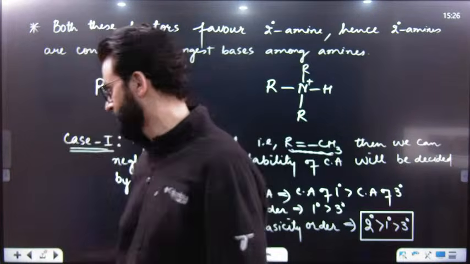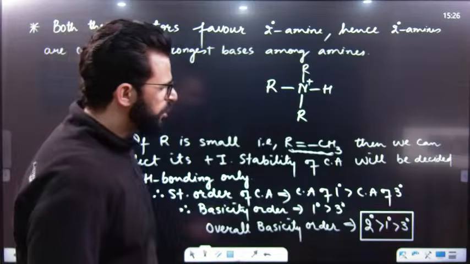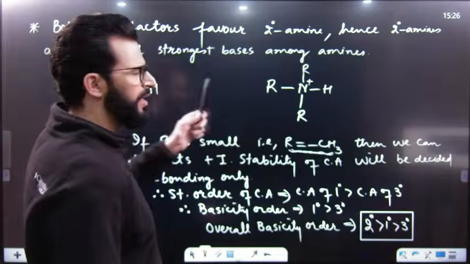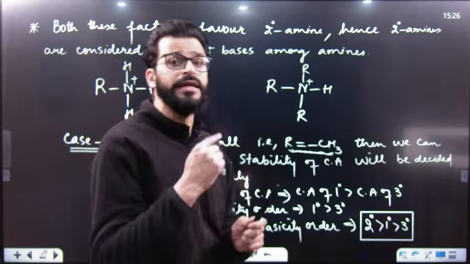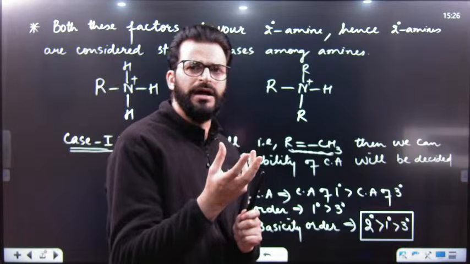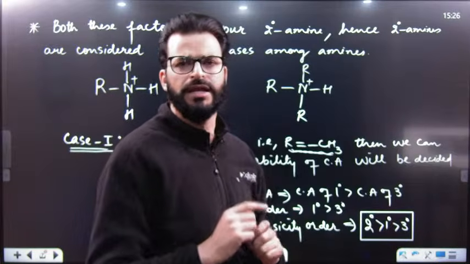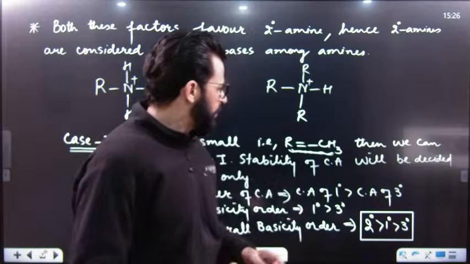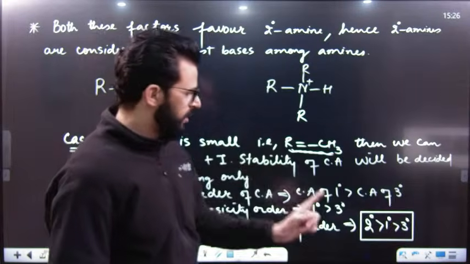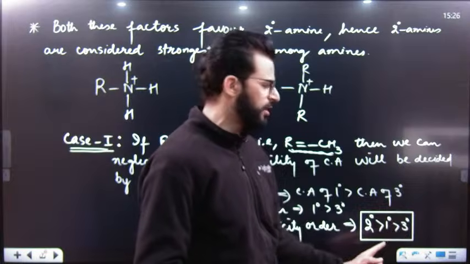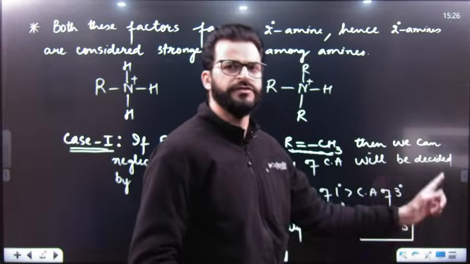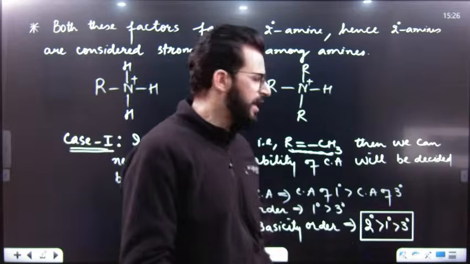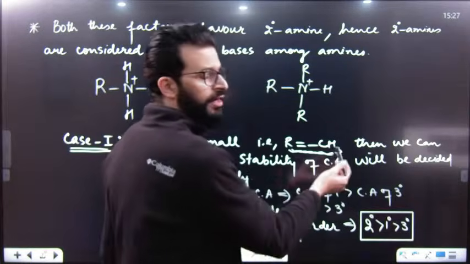So, with the help of a trick, you can remember this order like this. Among 1 degree and 3 degree amines, the 1 degree amine is smaller because of only 1 alkyl group, and the 3 degree amine is larger because of more alkyl groups. So remember, when the value is small, you have to write down the smaller one first and after that the larger one. 2 degree is the strongest. After that, write 1 degree first, then 3 degree when R is small.